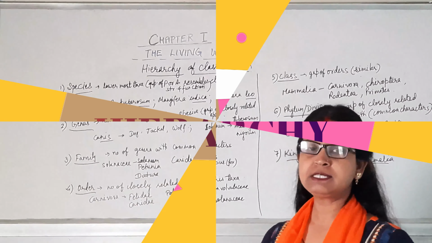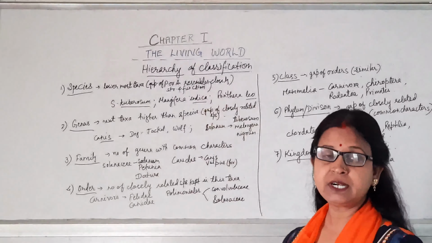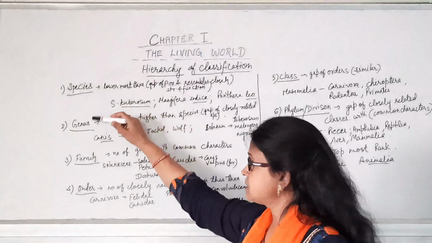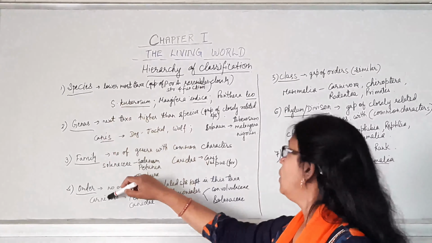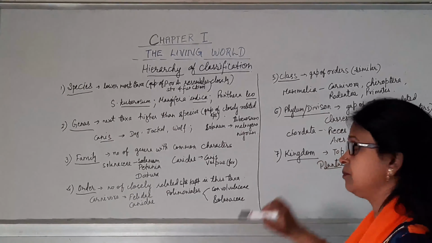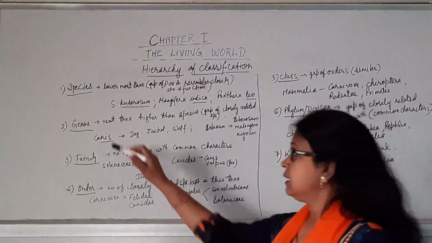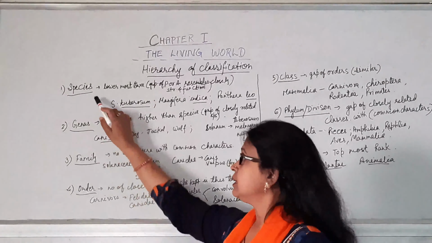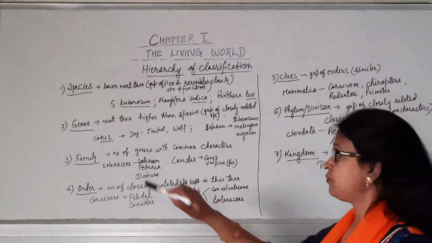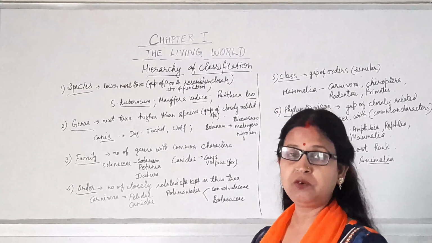Hello students, in this lecture we will study the hierarchy of classification, the different ranks or taxa, that are species, genus, family, order, class, phylum or division, and kingdom, which we had already discussed in the previous class. Now from the bottom, that is species, genus, and from the top, that is kingdom, phylum. First of all, we will start with the species, which is present at the bottom or the lowermost category.